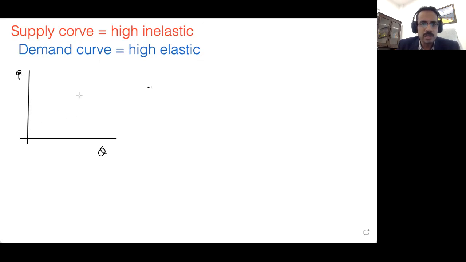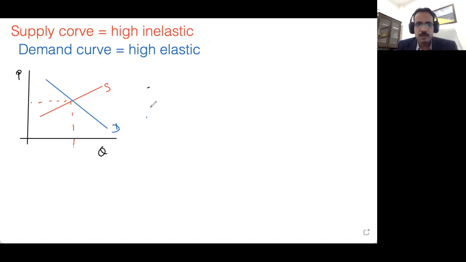You will have this kind of a supply curve and a downward sloping demand curve. This is the demand curve in case of a normal good, and this is the supply curve. And here the equilibrium price and equilibrium quantity will be settled in the market.